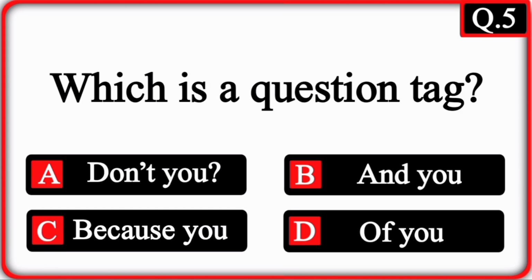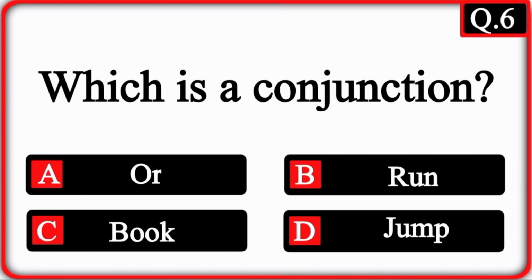Question 5. Which is a question tag? Option A is the correct answer. Question 6. Which is a conjunction? Option A is the correct answer.